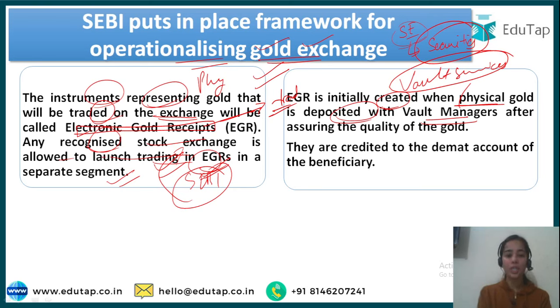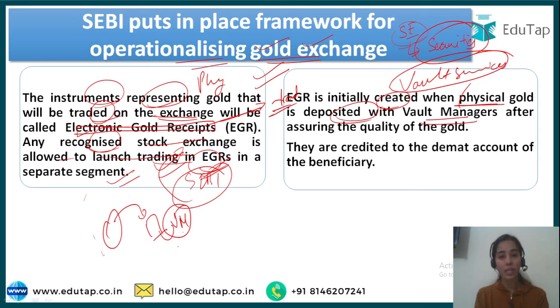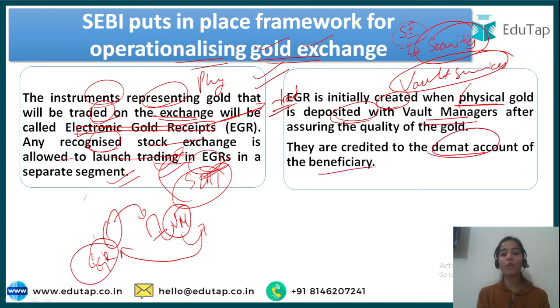So here the investor is submitting the physical gold with the vault manager. Then the vault manager will see that the physical gold is up to the mark, the purity of the gold will be checked, and after that the vault manager will give the investor the EGR, and this EGR will be credited to the demat account of the beneficiary of the investor. Demat account means in the electronic form, in the dematerialized form, the EGR will be given.